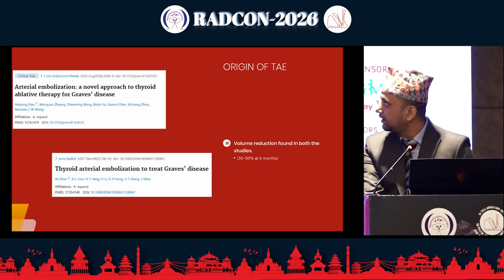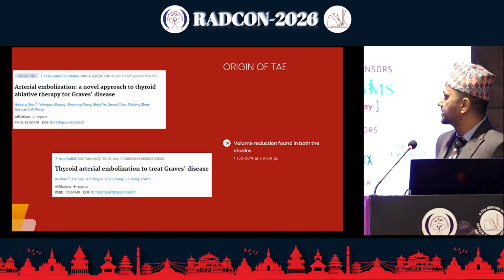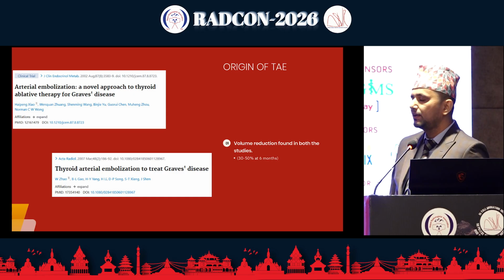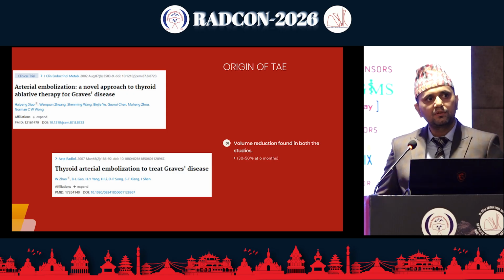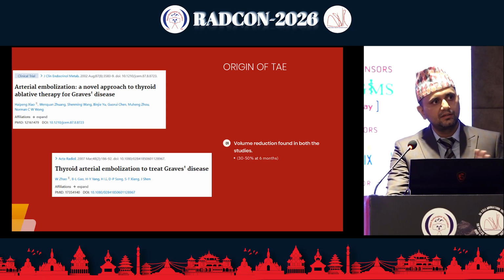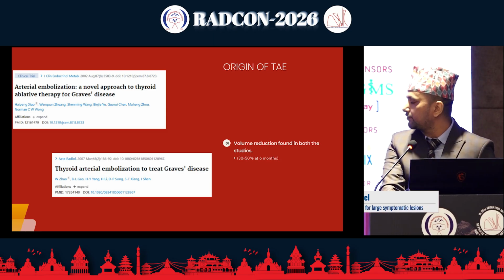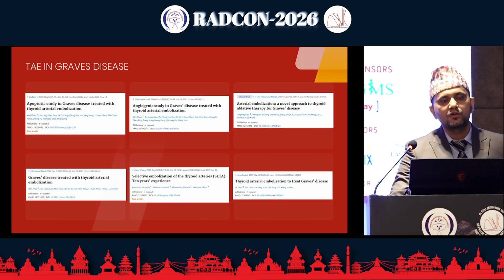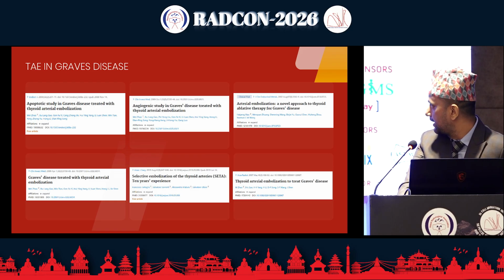This is one such article. We can see 2 articles actually. In both cases there was success in reducing the thyroid hormones. Besides the patient becoming euthyroid, there was also significant reduction in the volume of the thyroid gland itself. So there was cosmetic treatment also, besides restoration of normal function, around 30 to 50% at 6 months follow-up. Initially most TAE was done for Graves' disease, and there are many articles in the literature.